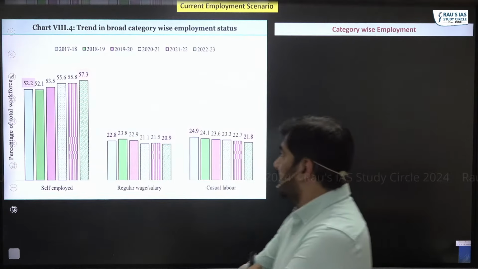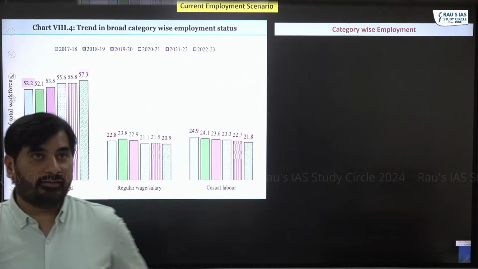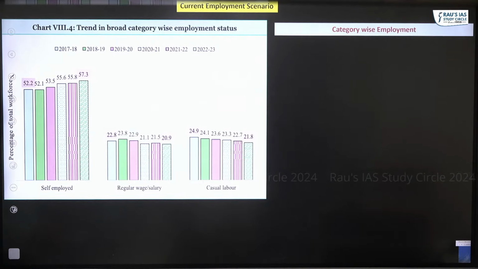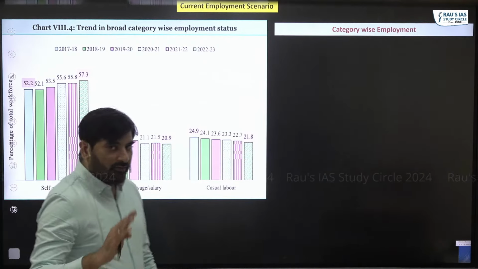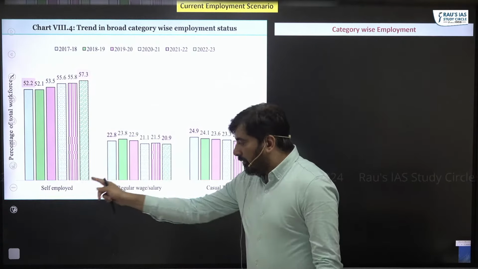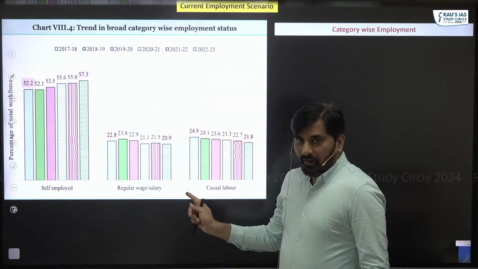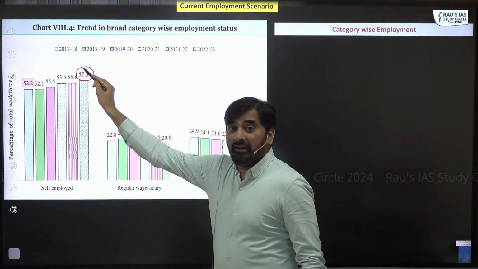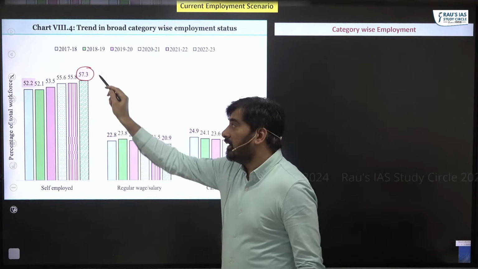Next trend is with respect to category wise employment. If you see category wise employment, I told you there are three categories of workers: self-employed, regular wage, and casual workers. Among these three categories, the highest proportion of workers are self-employed workers.